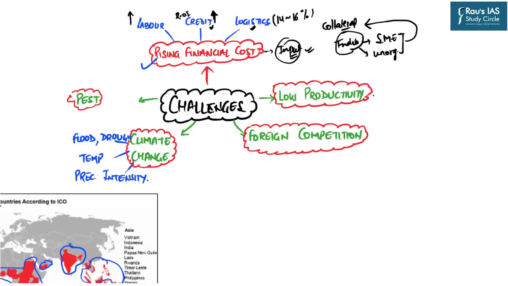The second important aspect is low productivity. Indian soils are getting almost exhausted of their natural nutrient base, and that is why productivity has declined. Especially when we do a comparative analysis with countries, for example, Vietnam, Indonesia, etc., we find that their productivity in coffee far exceeds the productivity levels of India.